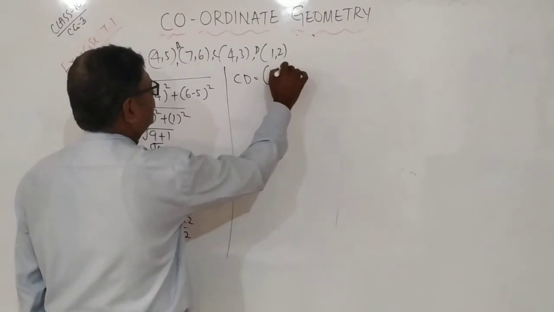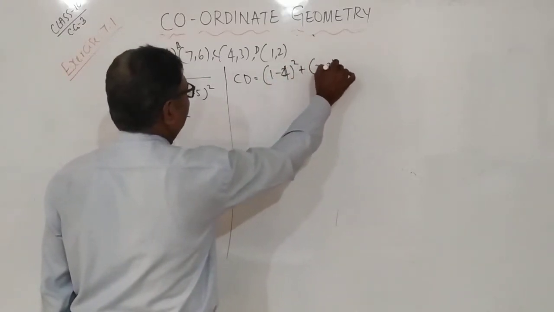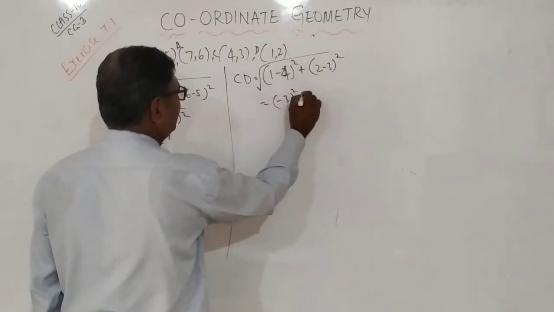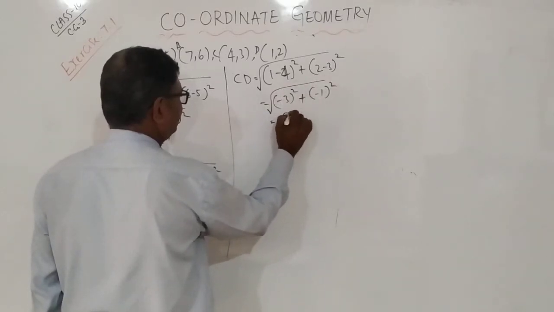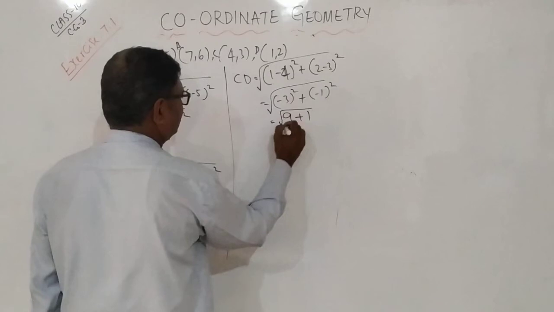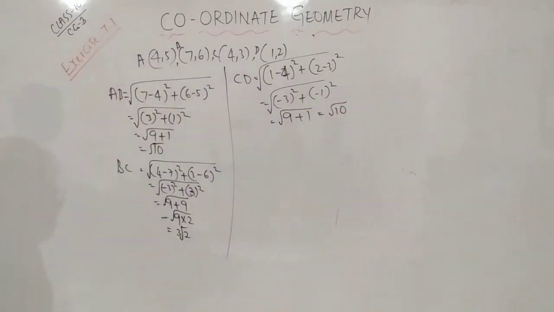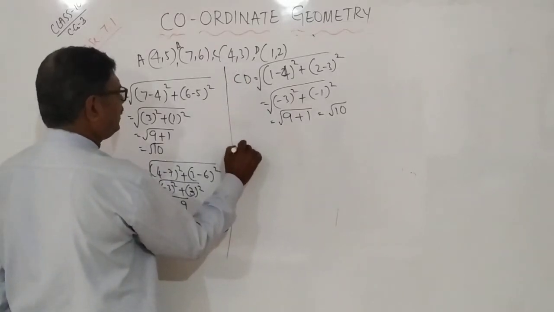1 minus 4 whole square plus 2 minus 3 whole square. Minus 3 whole square plus minus 1 whole square. Minus 3 square is 9, plus 1. It is nothing but square root of 10. Next, AD.